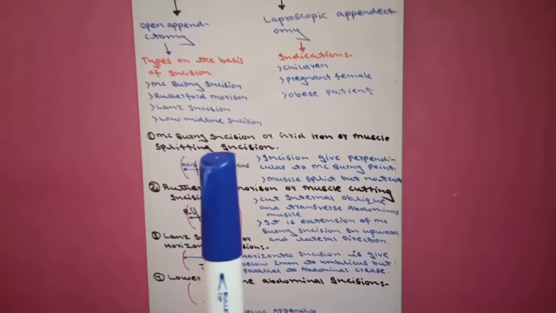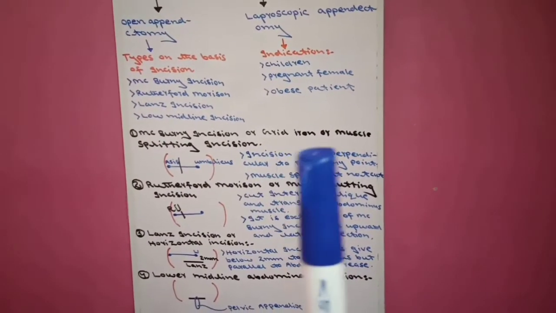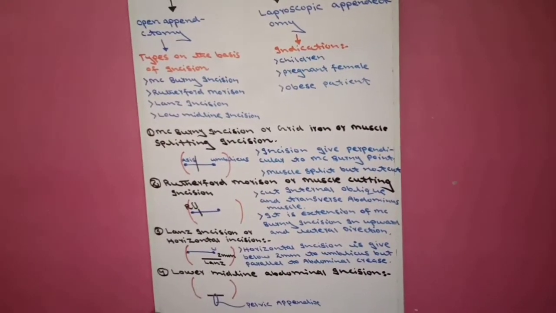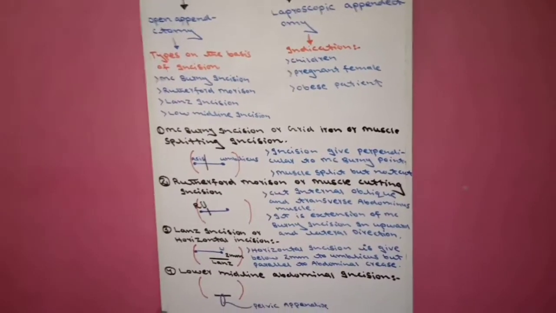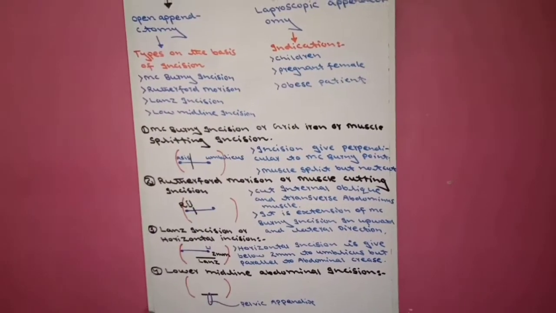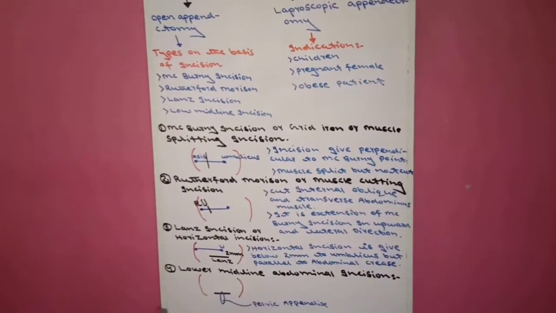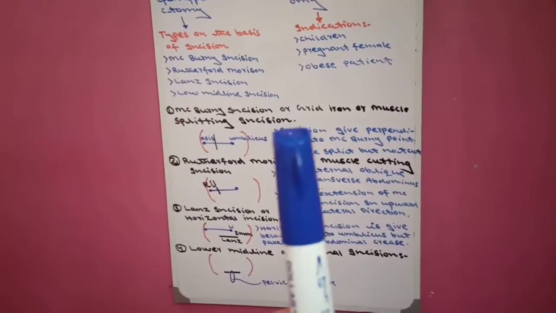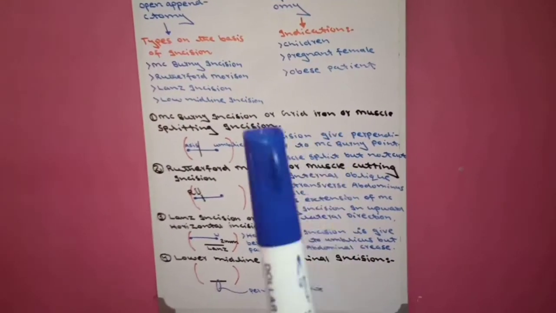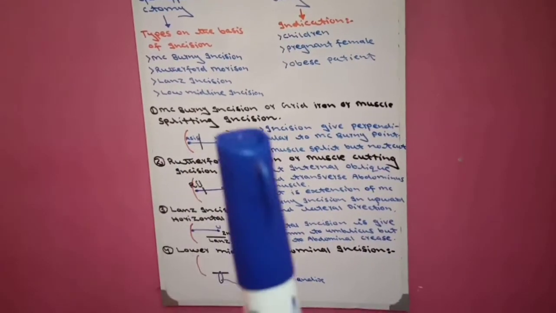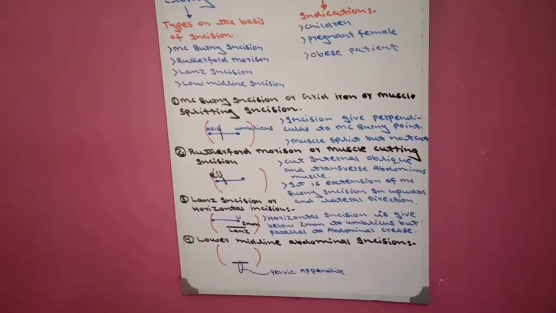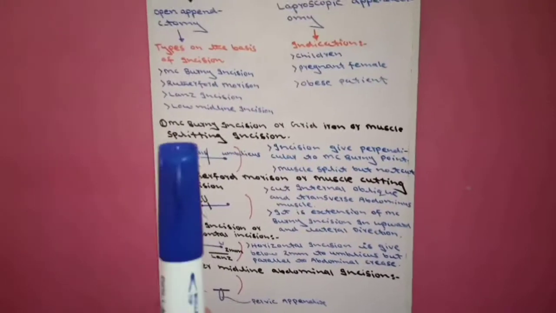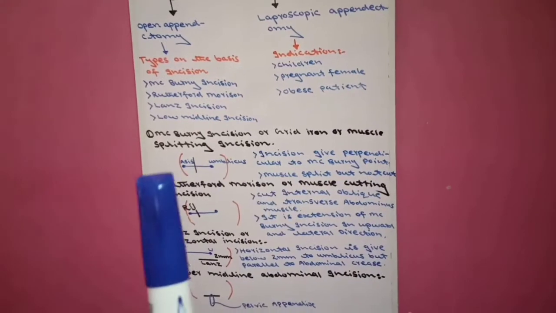First is McBurney incision, or gridiron, or muscle splitting incision. This first incision has 3 names. Number 1, McBurney incision. Why is it called McBurney incision? Because we give the incision on the McBurney point. Second is gridiron incision, the second name. And the third is muscle splitting incision, meaning we split the muscle, we do not cut the muscle.